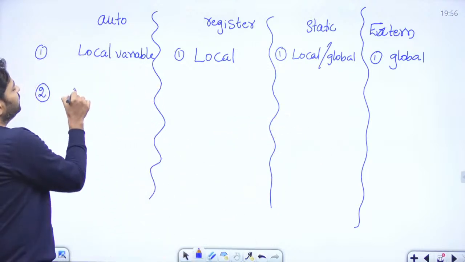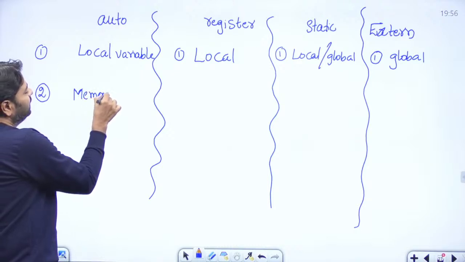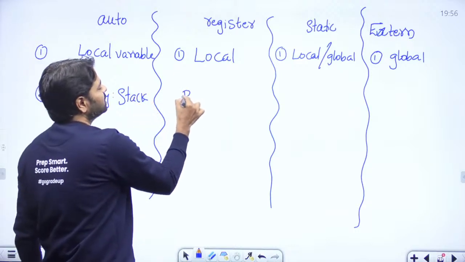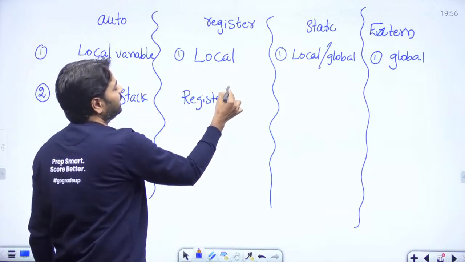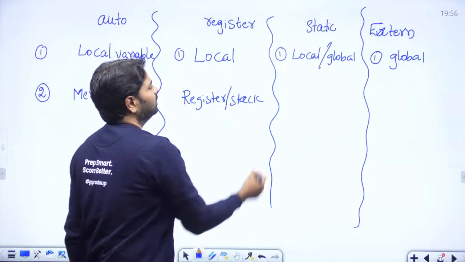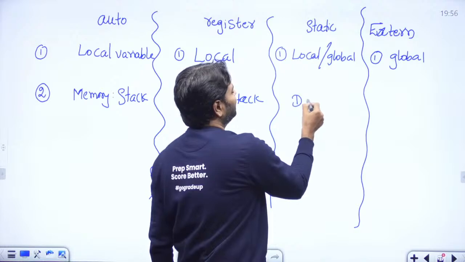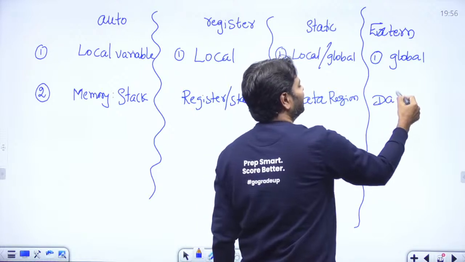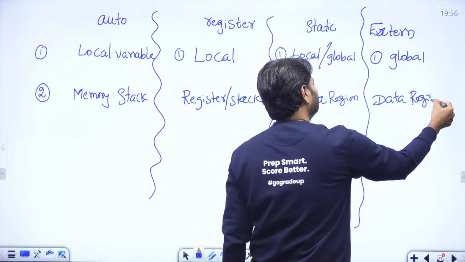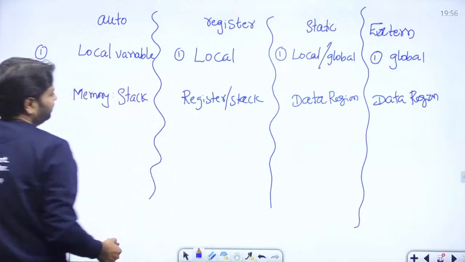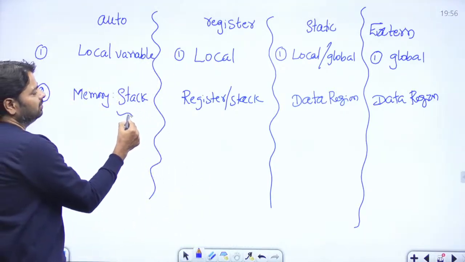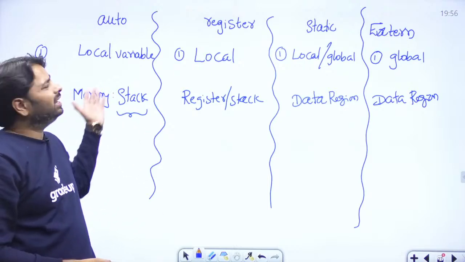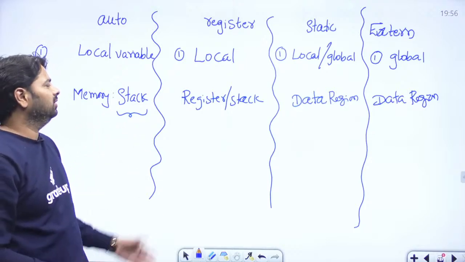Anyhow, the memory that you allocate is on stack. Here, either register or stack, depending on availability. And static has the data region, and this is also on the data region. And stack is allocated at runtime, created at runtime, but the size of the variables is known before execution.